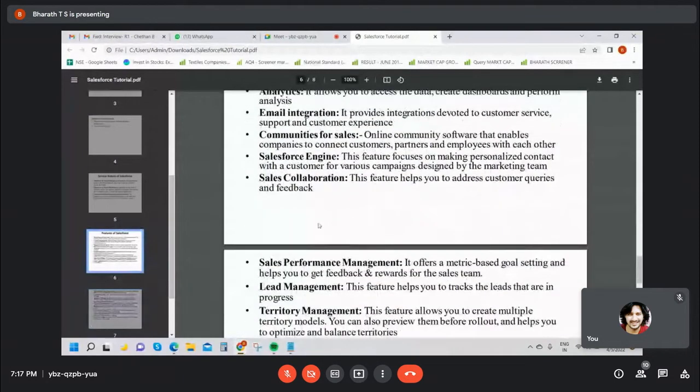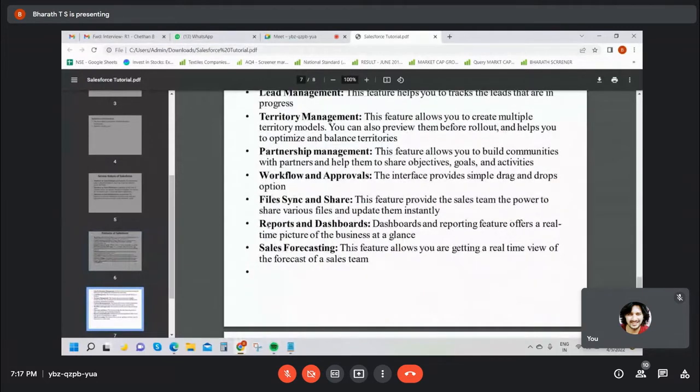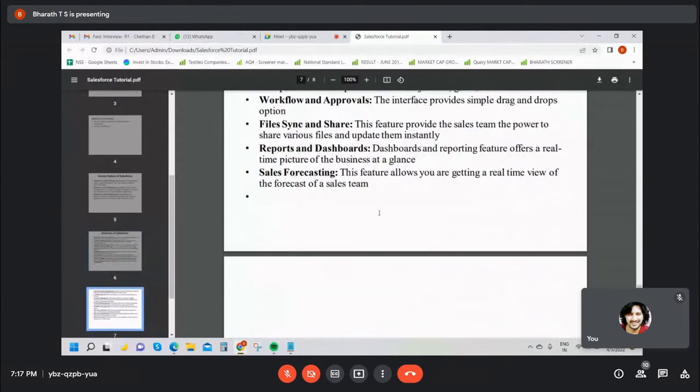Okay, now what is Salesforce collaboration? What is the Salesforce engine? What is lead management, partnership management, workflow, approvals, reports, dashboards? See, in Salesforce, guys, you can mainly divide it into two parts. One is admin and the other is the developing part. Admin part means it's built-in functions.